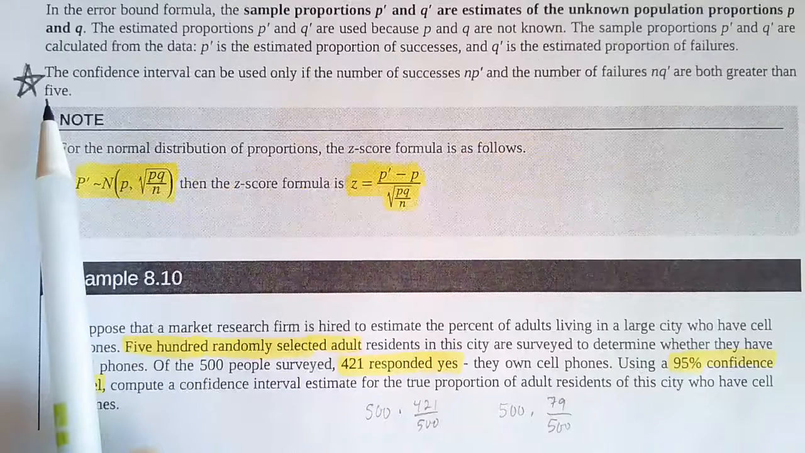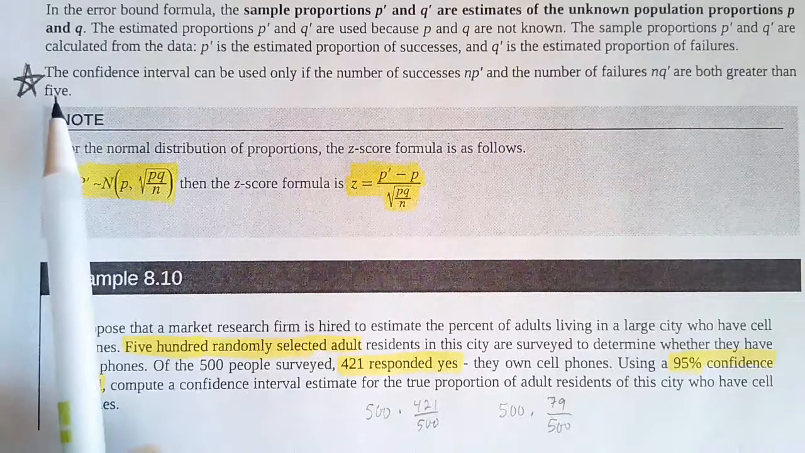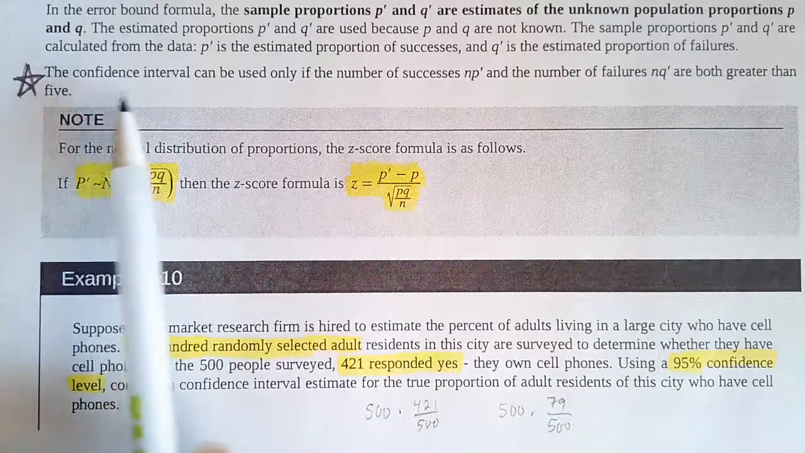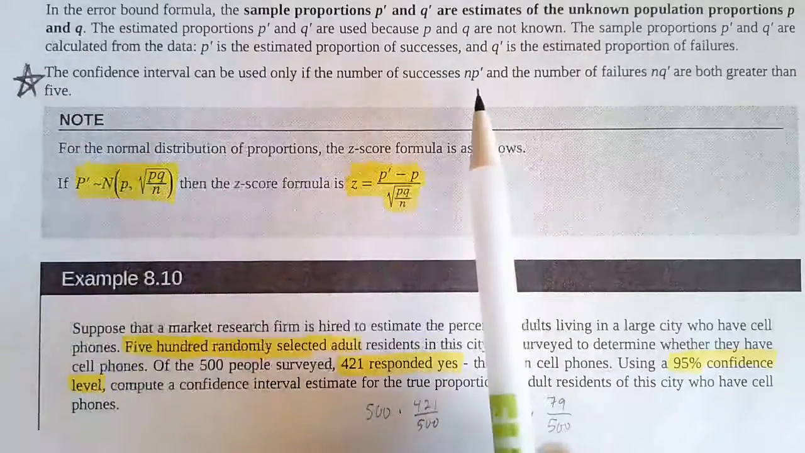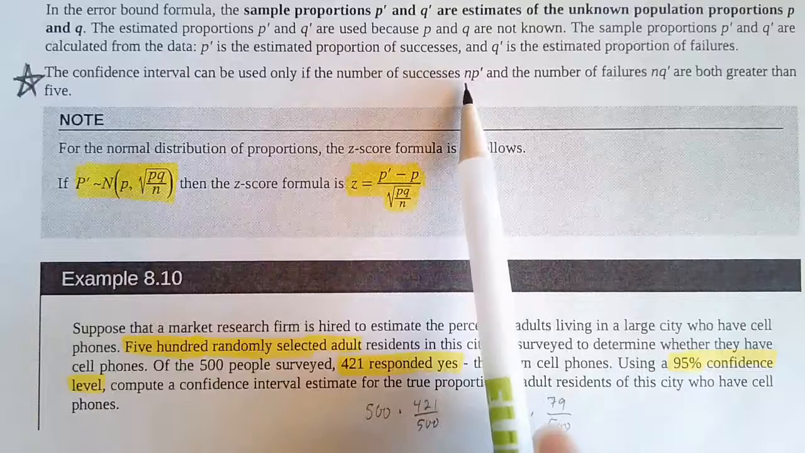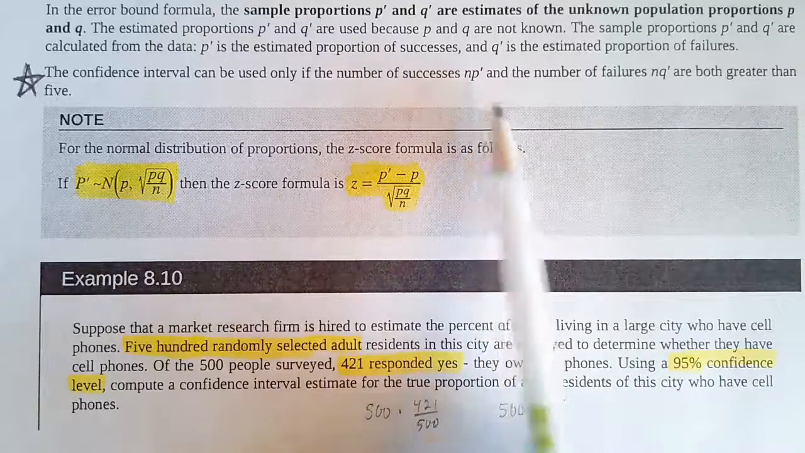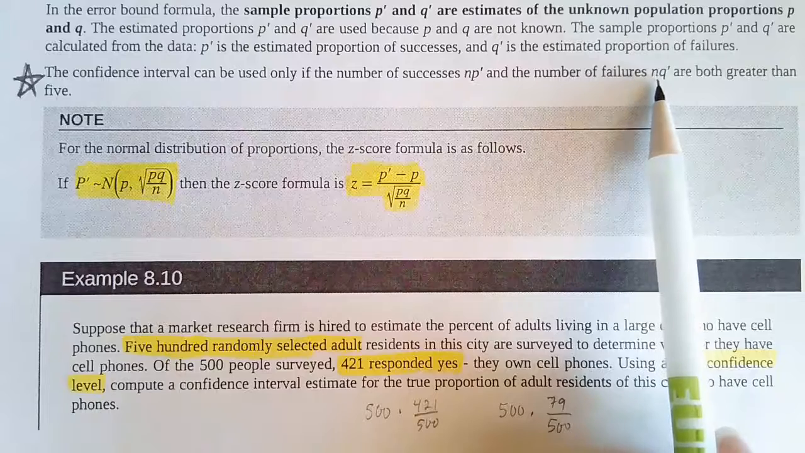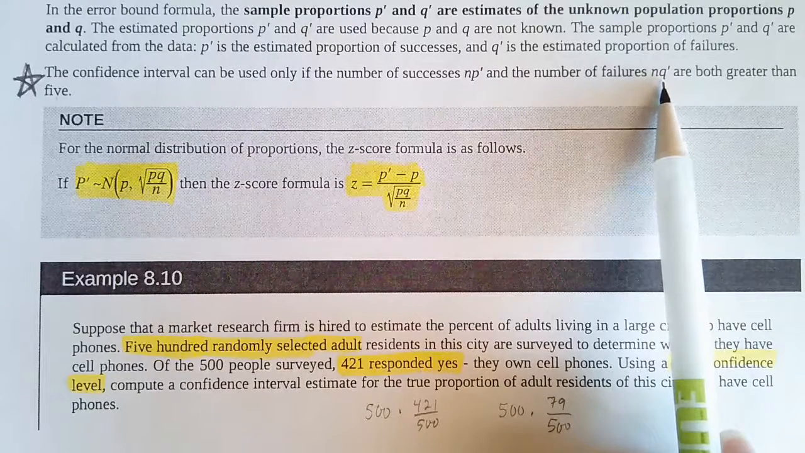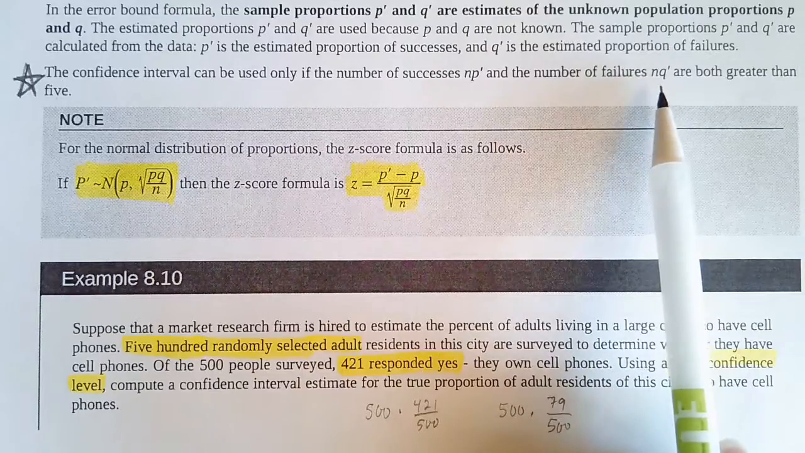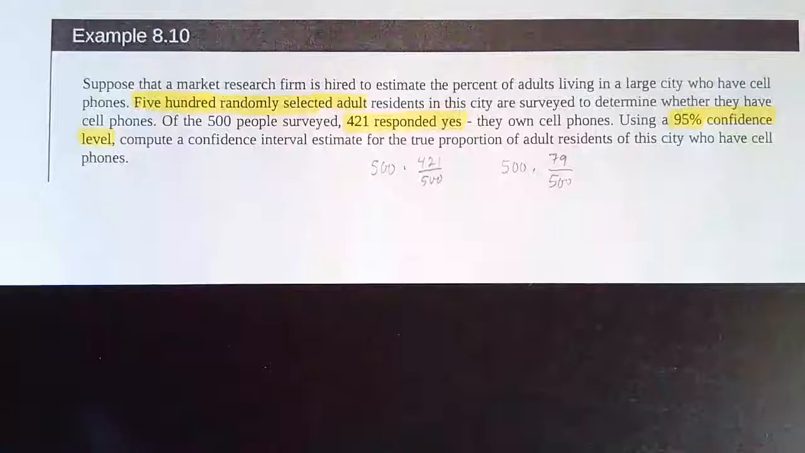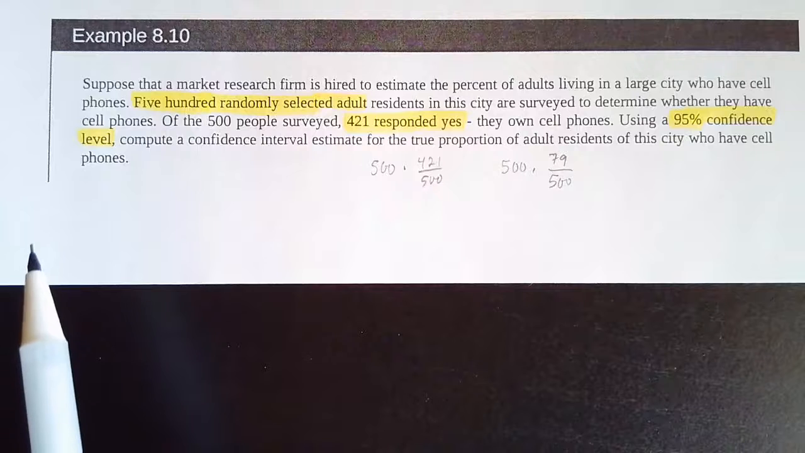Now up here, remember we can't use this unless the sample size times the probability of success is greater than 5, and the sample size times the probability of failure is greater than 5. So we have to make sure those qualifiers are met first. We're going to go through example 8.10 on page 457.